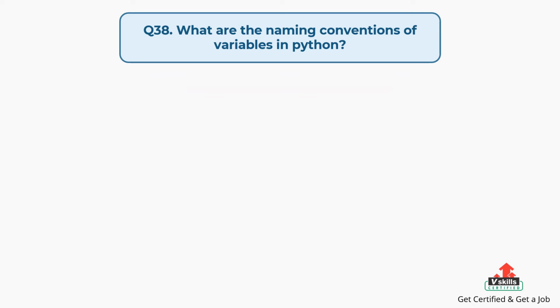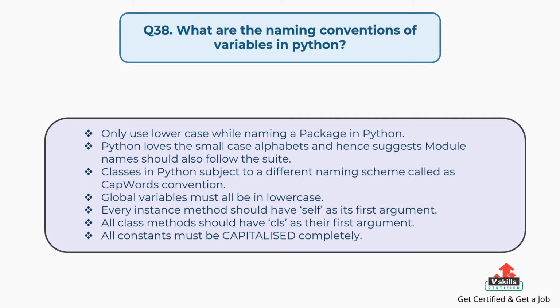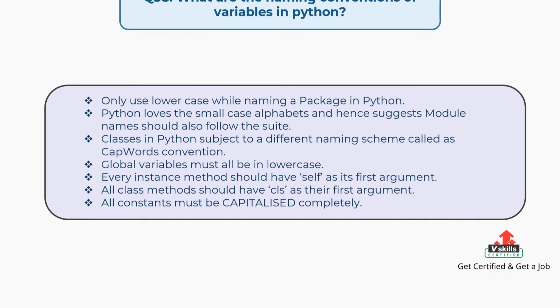Question number 38, what are the naming conventions of variables in Python? The answer is, only use lowercase while naming a package in Python. Python loves the small case alphabets and hence suggests module names should also follow suit. Classes in Python are subject to a different naming scheme called the CapWords convention. Global variables must all be in lowercase. Every instance method should have self as its first argument. All class methods should have cls as their first argument. All constants must be capitalized completely.